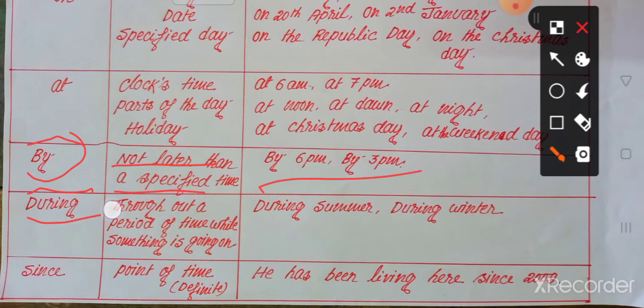Okay. During means throughout a period of time while something is going on. Suppose in your school tiffin time has started.